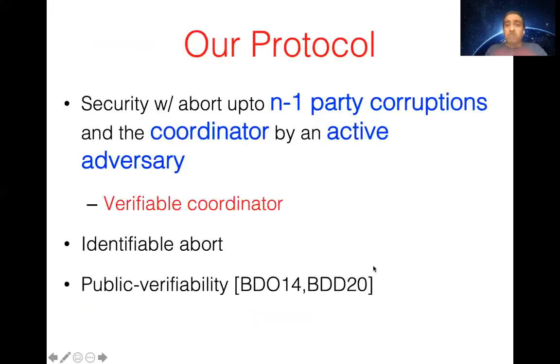I just wanted to tell you some of the features of our protocol. We got security with abort up to n-1 party corruptions, and the coordinator, by an active adversary. Our coordinator is verifiable, so we don't have to trust the coordinator. Finally, we have identifiable abort because it's based on zero knowledge: anyone who fails their zero knowledge proof, we can identify and kick them out. And we get public verifiability just by parties signing their messages.